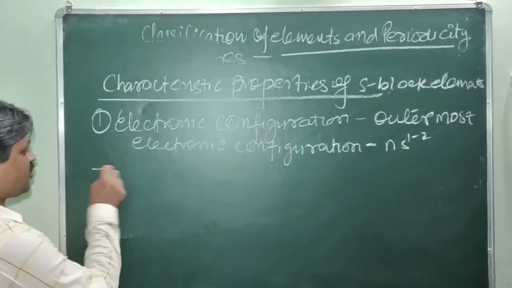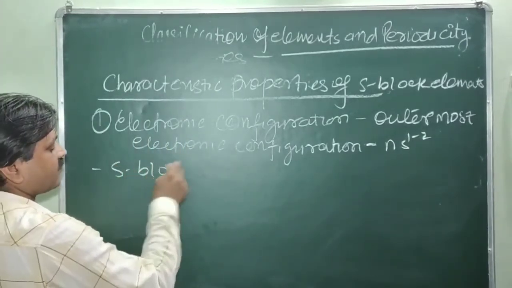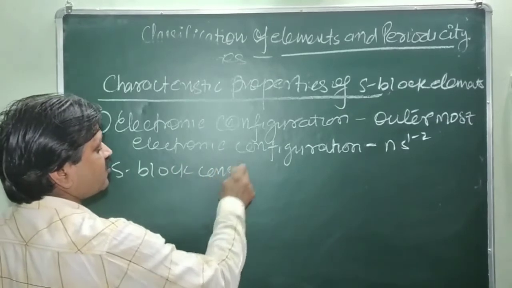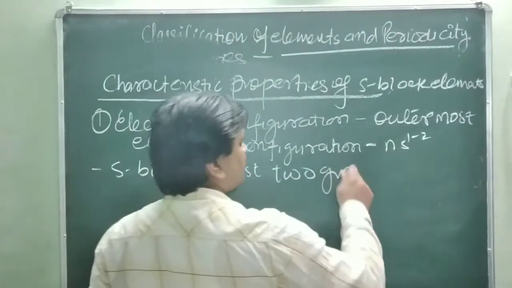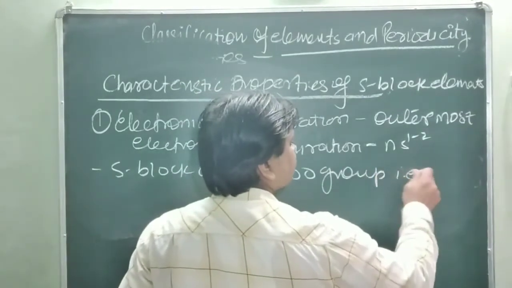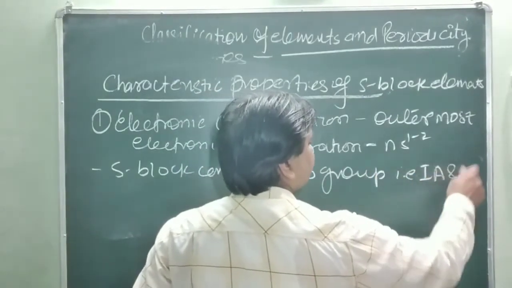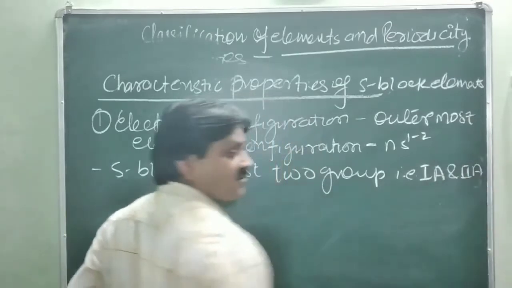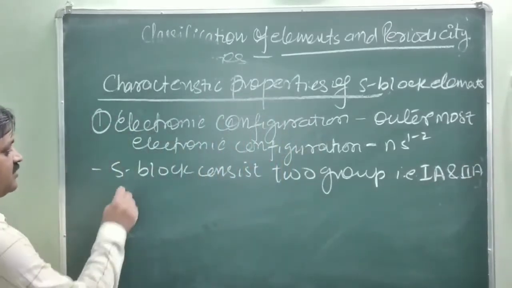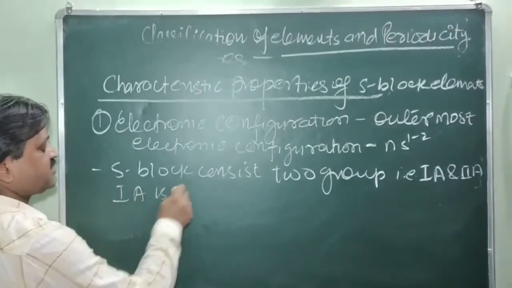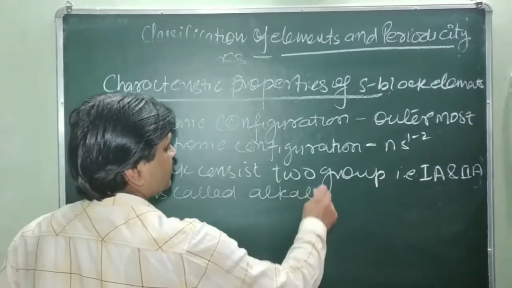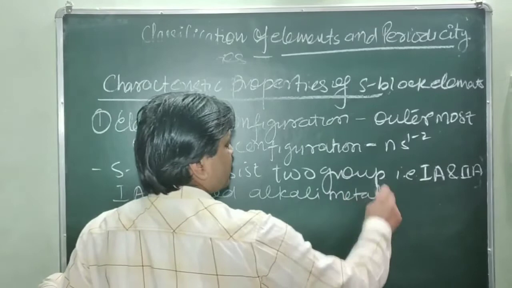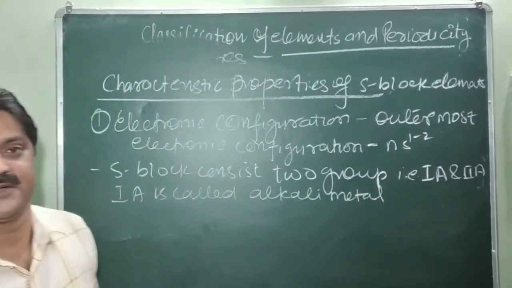So the s block consists of two groups, that is group 1A and group 2A. Group 1A is called alkali metals, because their metal oxides are basic in nature.